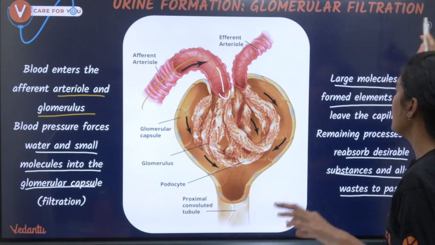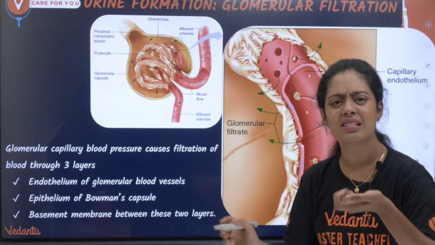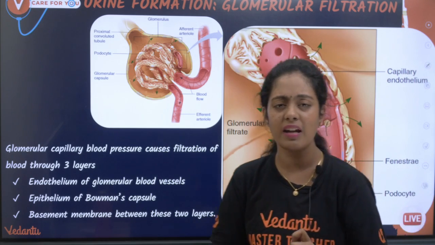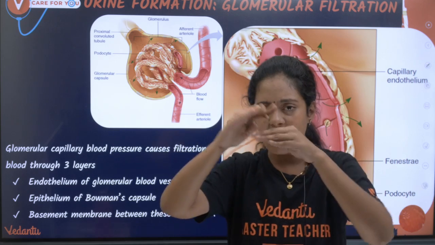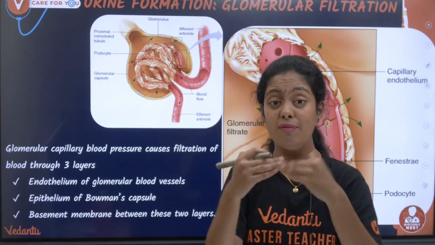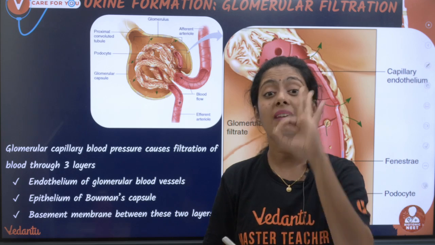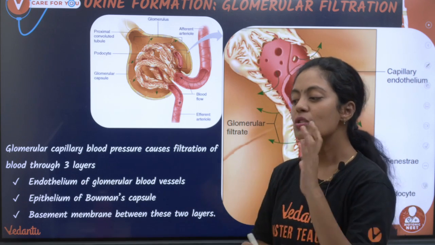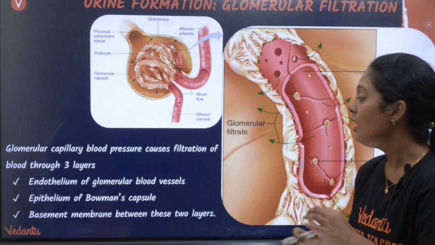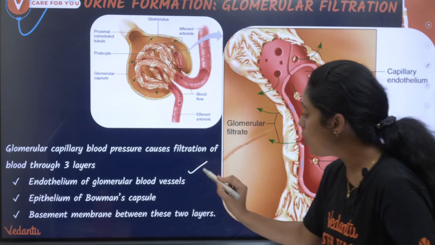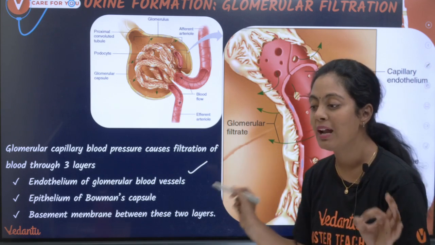Yes, there are 3 important layers. In your house, you filter tea, right? When you filter tea, there are many layers of different pore size. Similarly, your blood is filtered through 3 important layers. So what are those layers, students? The first one is the endothelium of the glomerular blood vessel.